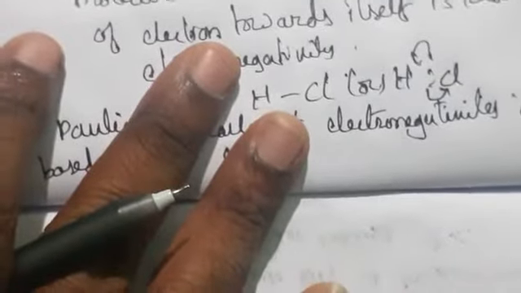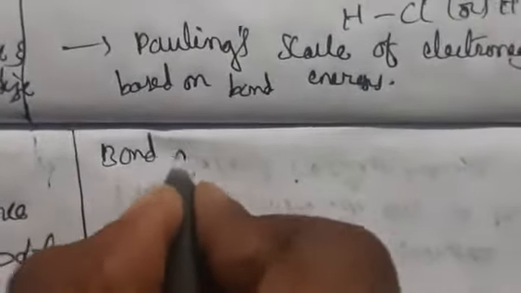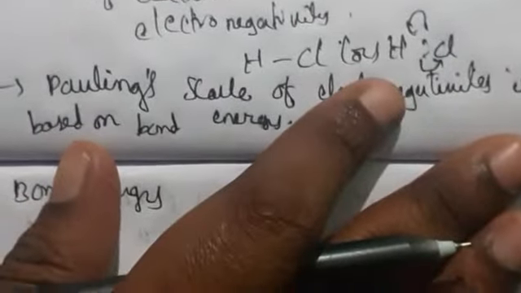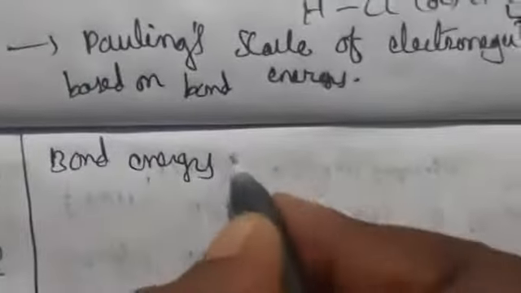The bond energy of an AB molecule is taken as the average of the bond energies of A2 and B2 molecules. Bond energy means we have bonding orbitals and also anti-bonding orbitals. Generally Linus Pauling used hydrogen atom, and he was successful with the remaining elements also.